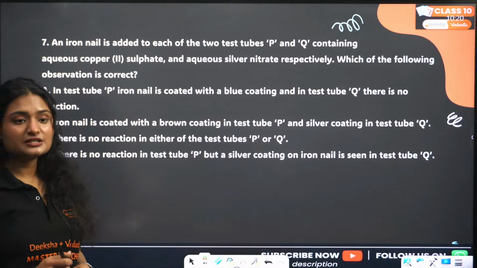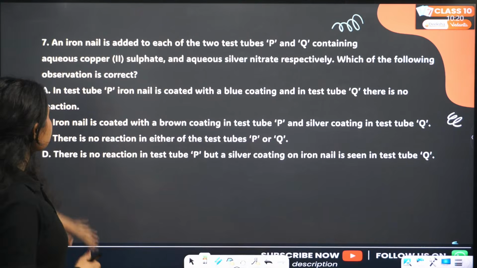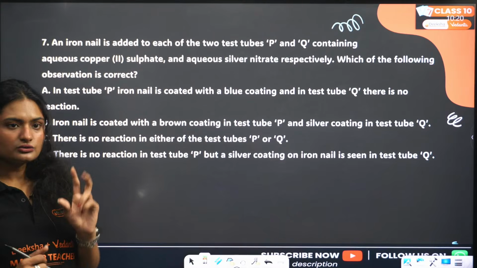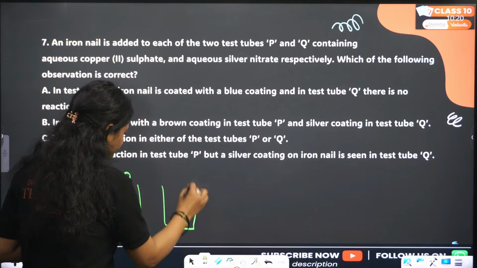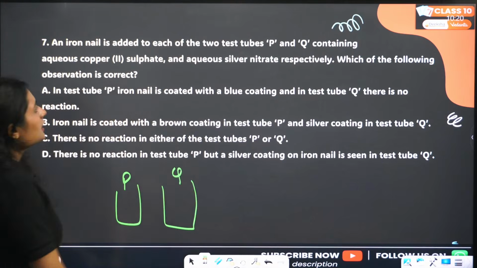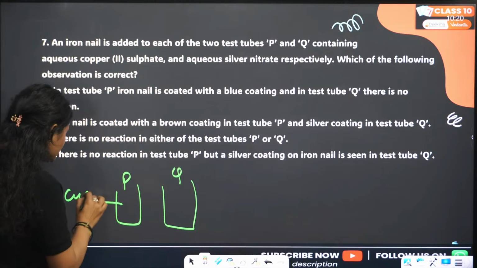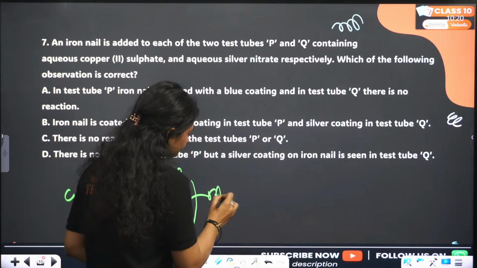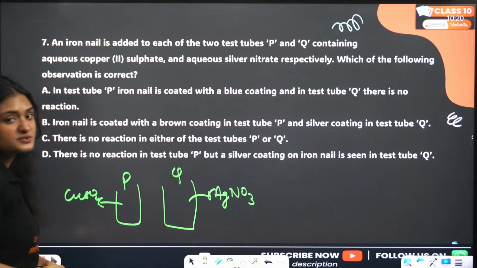The last question was repeated multiple times. The question is, an iron nail is added to each of the two test tubes, P and Q. Let me draw it. Test tube P contains copper sulfate and test tube Q has silver nitrate. Which of the following observations is correct?